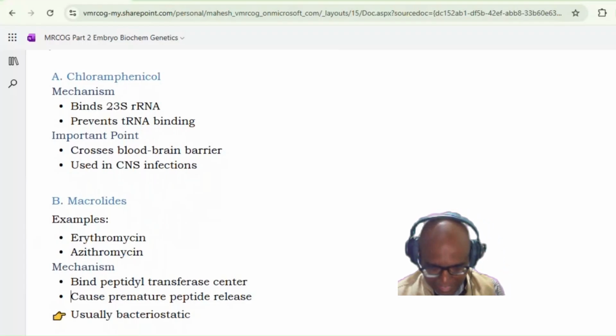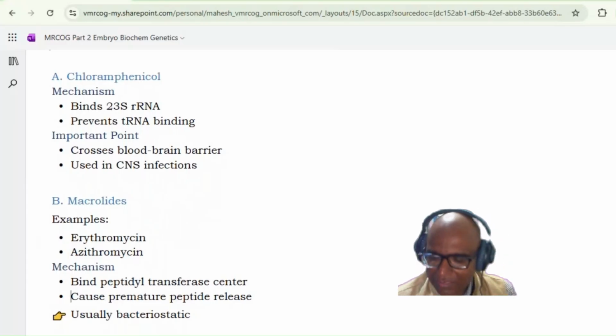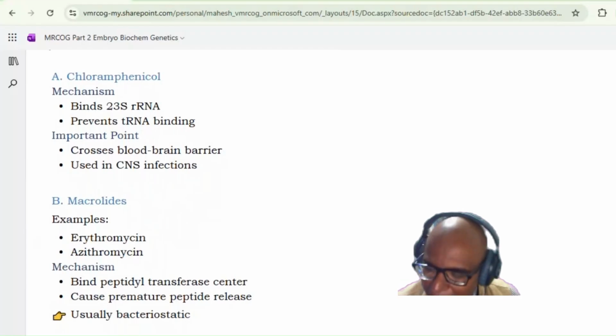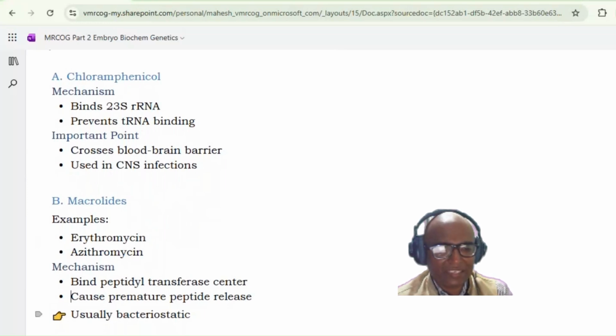So if they ask you this, they may ask which is not a bactericidal antibiotic, in which they will give you one of these, and the rest of the things will be bactericidal. So macrolides, erythromycin, are the example. They bind with the peptidyl transferase center, cause premature peptide release, and usually they are bacteriostatic.